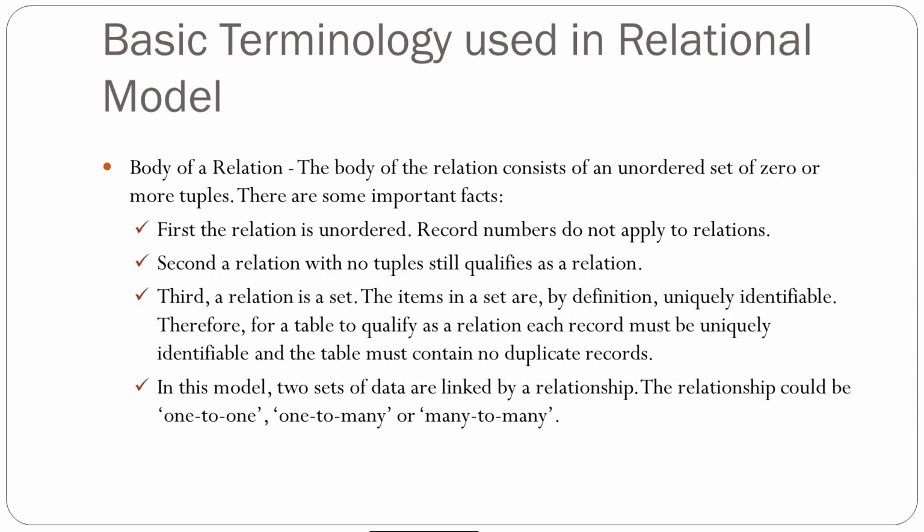Now, the body of a relation. The body of a relation consists of an unordered set of 0 or more tuples. The facts are these: the relation is unordered, and record numbers do not apply to the relation. So, if our relation is unordered, then the number is not automatically applied.